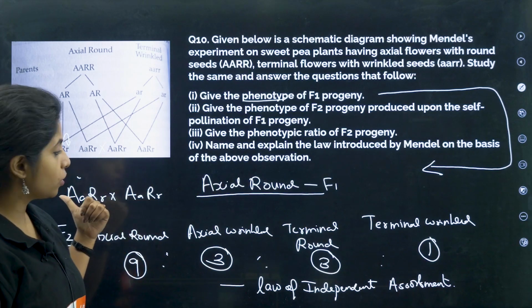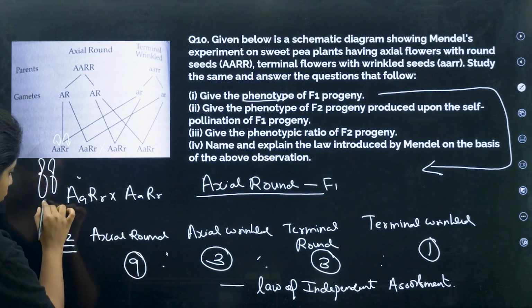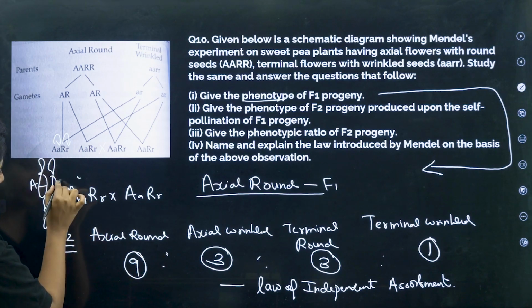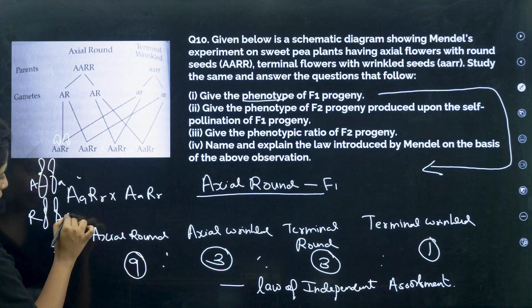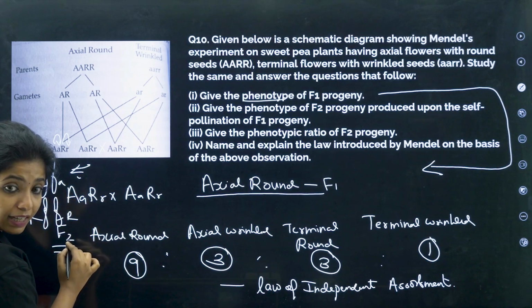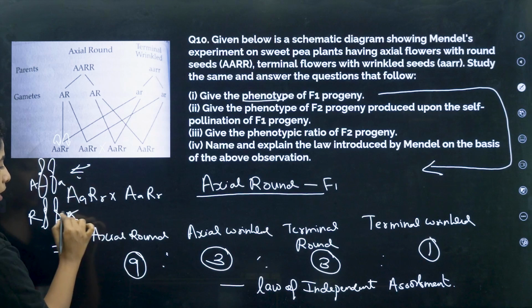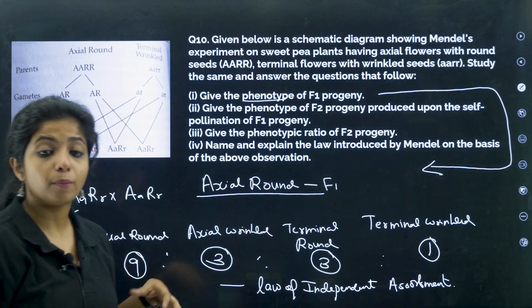What do you mean by law of independent assortment? Basically, if these are the chromosomes, capital A over here, small a over here, capital R over here, small r, the alleles of one particular character will be segregating independently of the alleles of another character. So A can go with capital R or it can go with small r, and that's how you form the gametes.